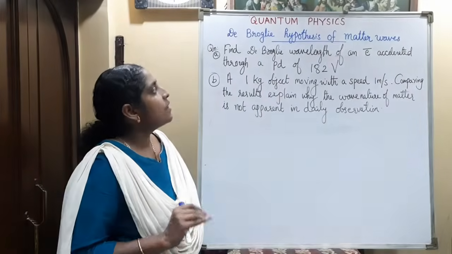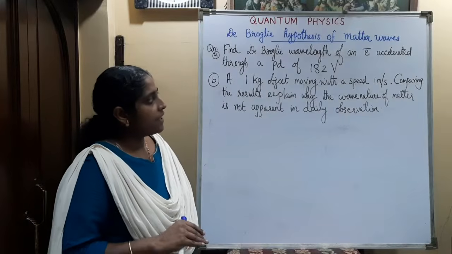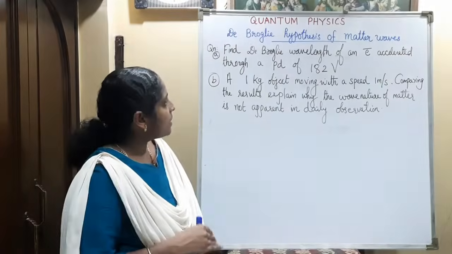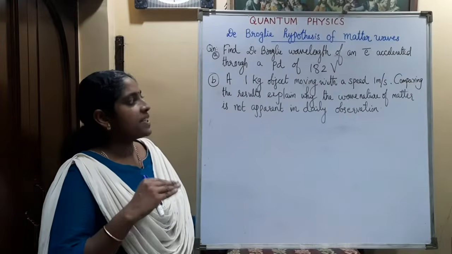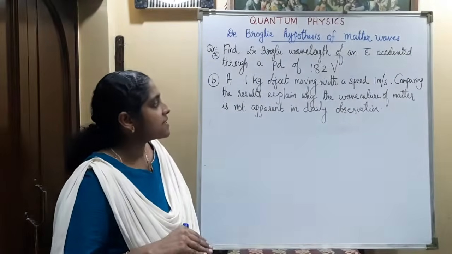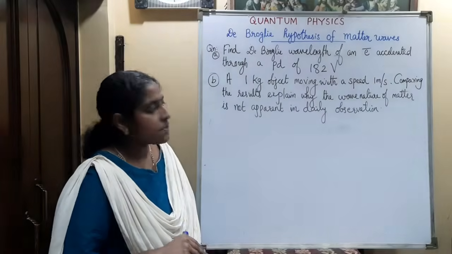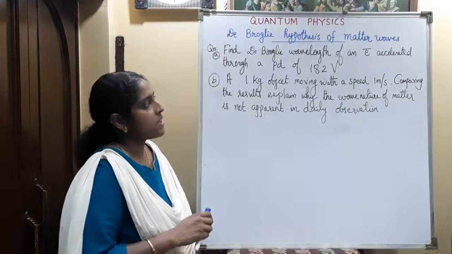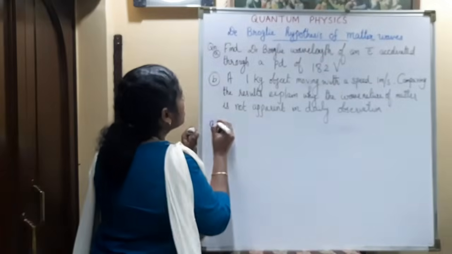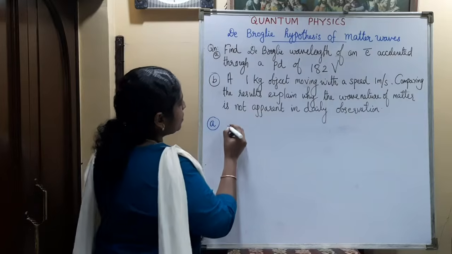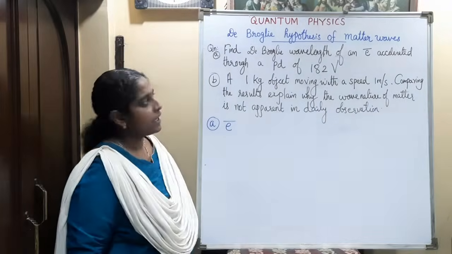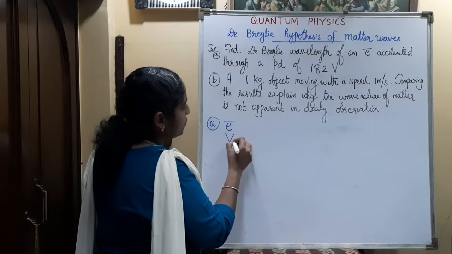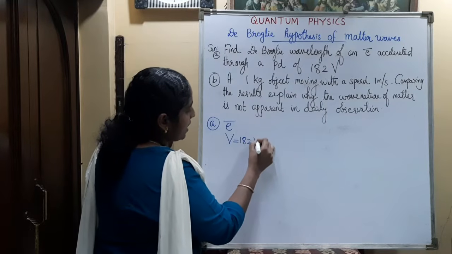See this question. Find the de Broglie wavelength of an electron accelerated through a potential difference of 182 volt. And the B part is a 1 kilogram object moving with a speed of 1 meter per second. Comparing the results, explain why the wave nature of matter is not apparent in daily observations. So we can do the A part. Find the de Broglie wavelength of an electron. Which particle is there? Electron. It is accelerated through a potential difference of 182 volt. So V is equal to 182 volt.